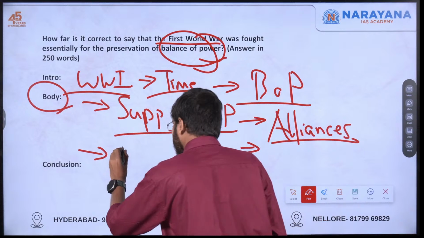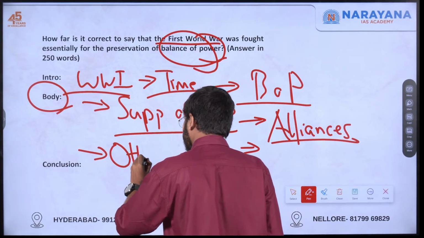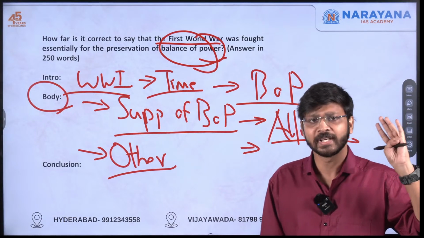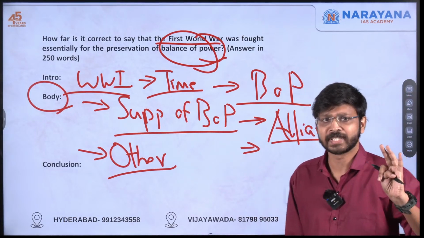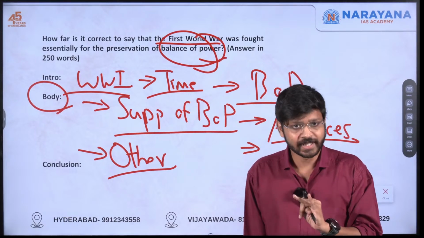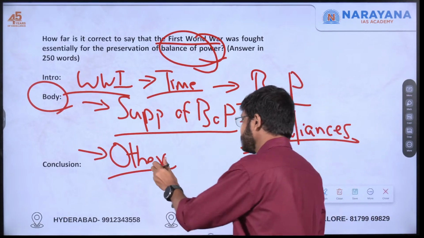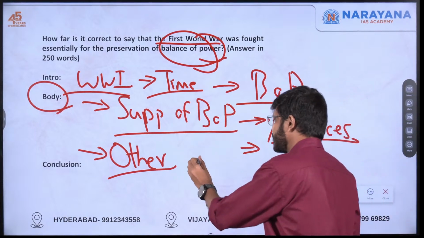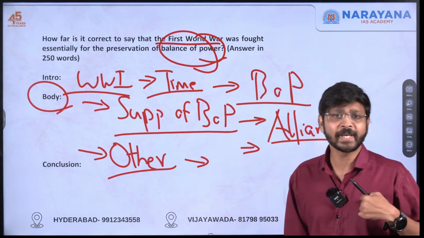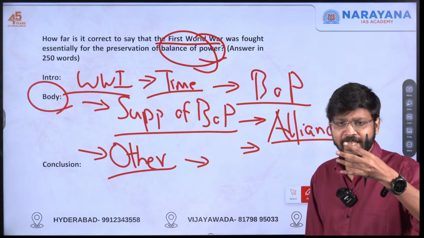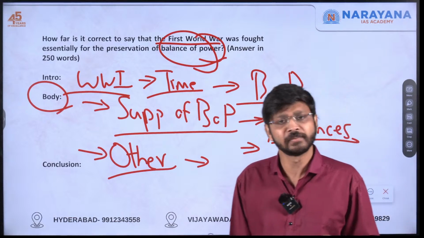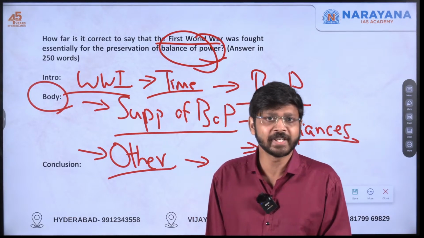Other contributing factors were also there, like military ambitions and economic ambitions. You can think about what the economic dimensions are, what the society dimensions are, while writing the answer. For example, military struggle was there, and the economic aspect is also there. Basically, we can say it was fought as an economic conflict between Germany and Britain. That point maybe we can bring in.